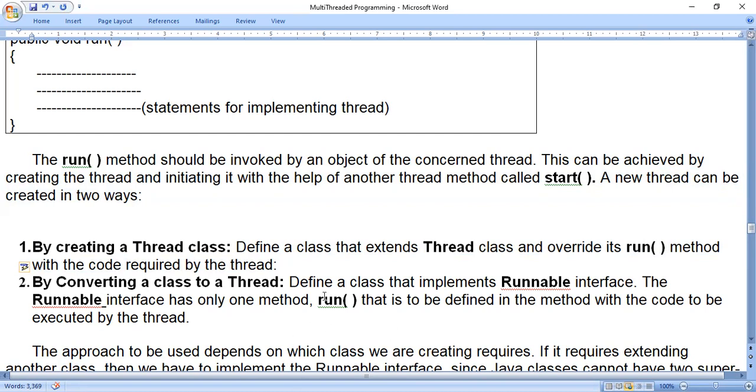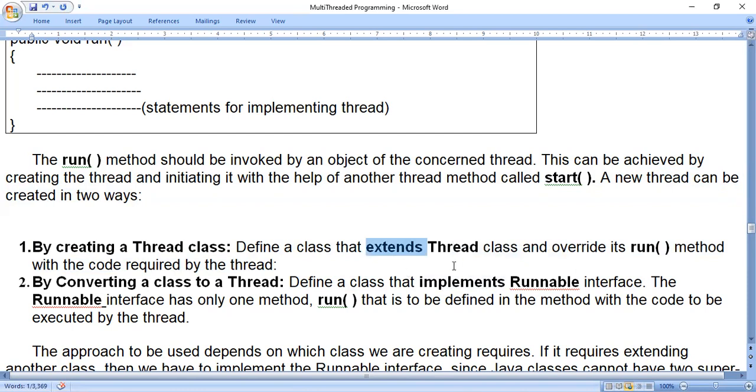By converting a class to thread: define a class that implements the runnable interface. See, there are two keywords: extends keyword and implements keyword. When I say extends keyword, in front of it I should write a class name. When I say implements keyword, in front of it I have to use an interface name. Runnable is an interface which is already present in Java. So one class called thread, one interface called runnable. If you are using class thread, use the keyword extends. If you are using the runnable interface, you have to use the keyword implements.